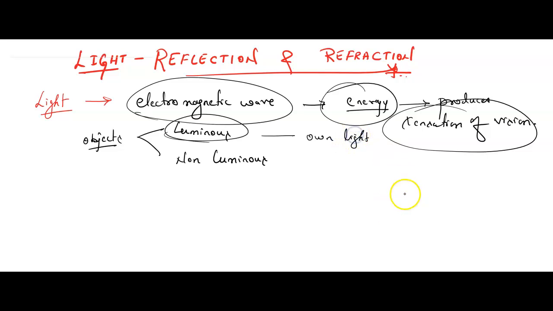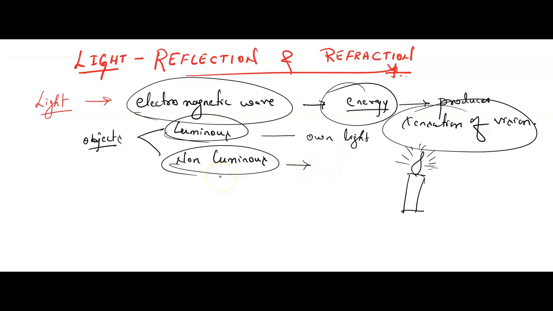For example, you have seen a candle, right? A candle produces its own light. That is called a luminous object. Understood? What is non-luminous then? The object which doesn't produce its own light, and depends on some other source to produce light.